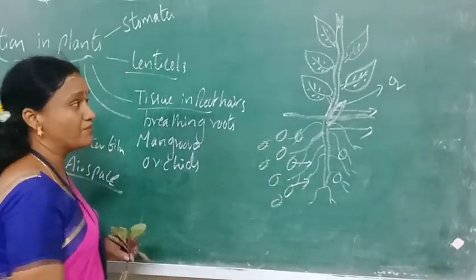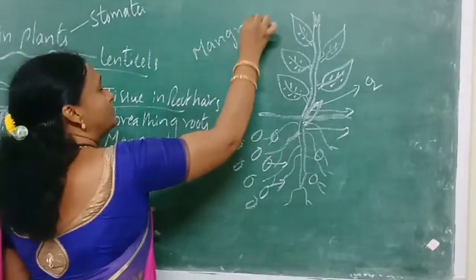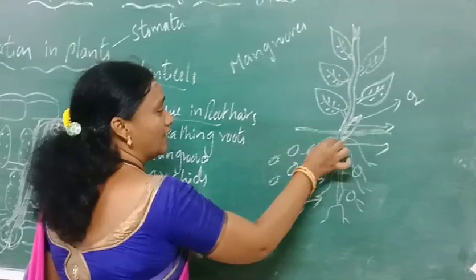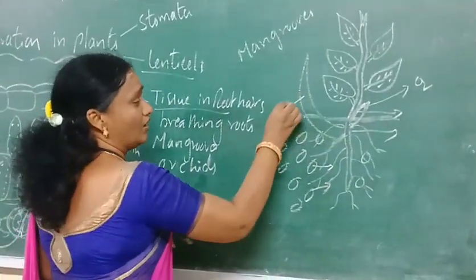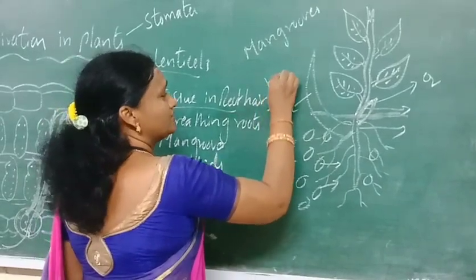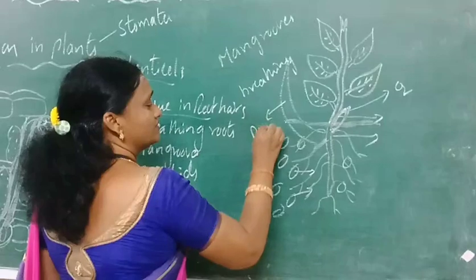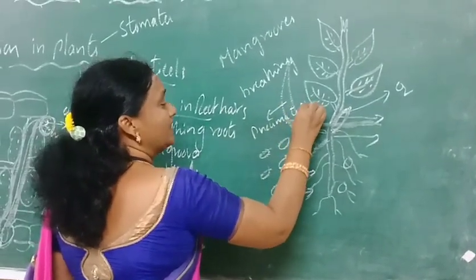And when we go to the mangroves, which grow in marshy areas, they develop projections from the roots, called breathing roots, or we also call them pneumatophores or knees.